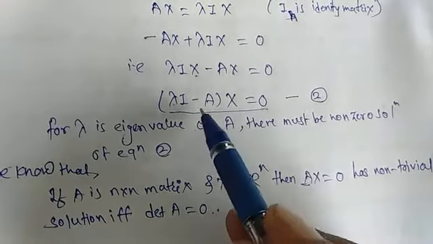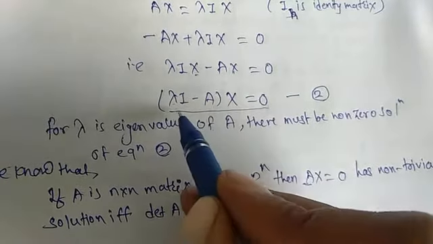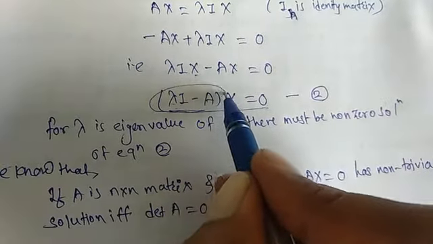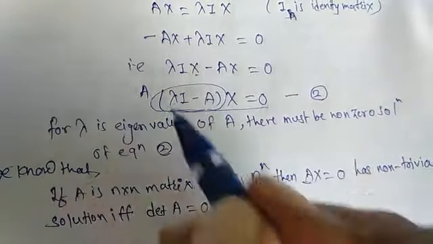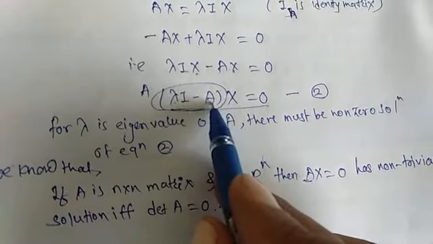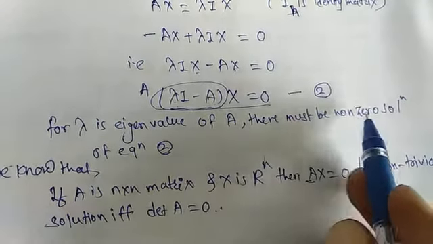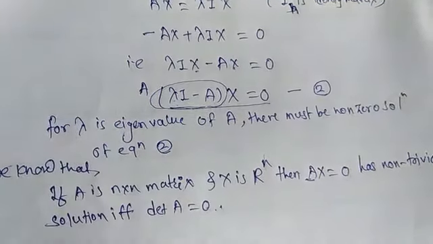Now here, lambda I minus A into x is equal to 0, where lambda I minus A is our A from this theorem. So the determinant of lambda I minus A will be equal to 0, because there must be a non-zero solution as lambda is an eigenvalue.